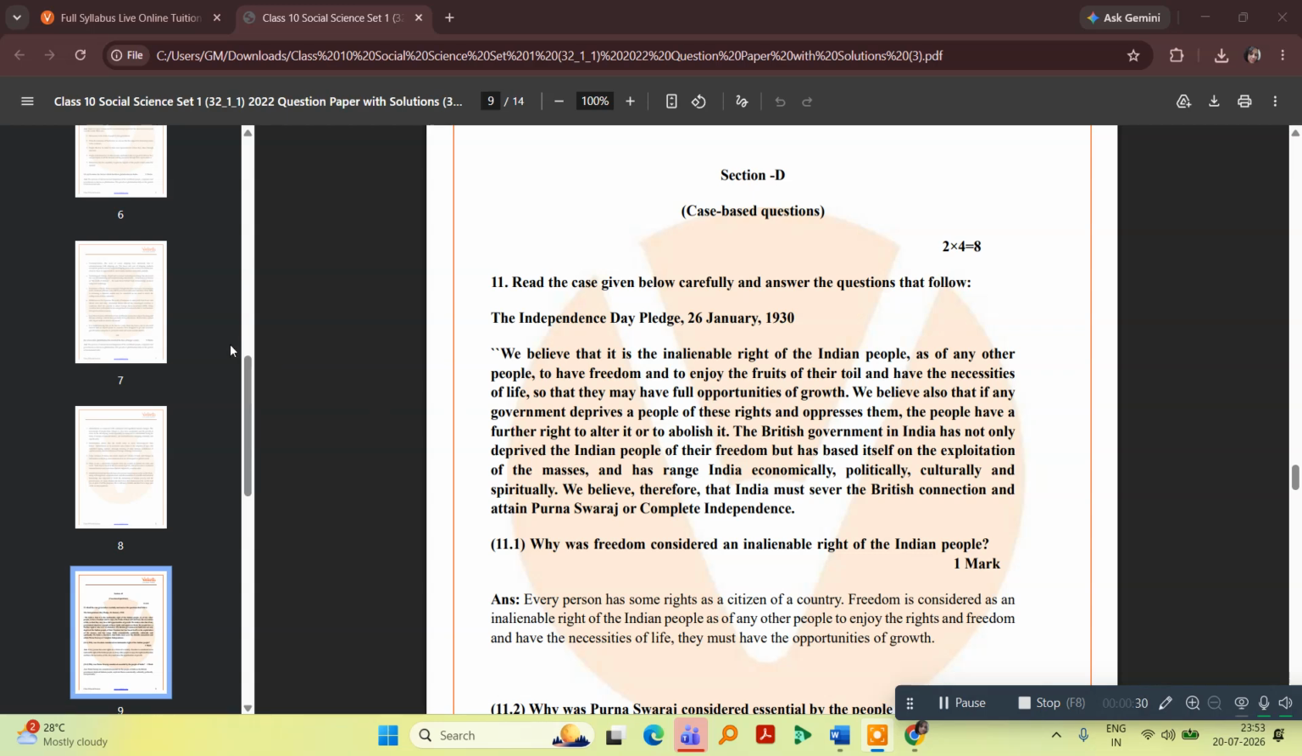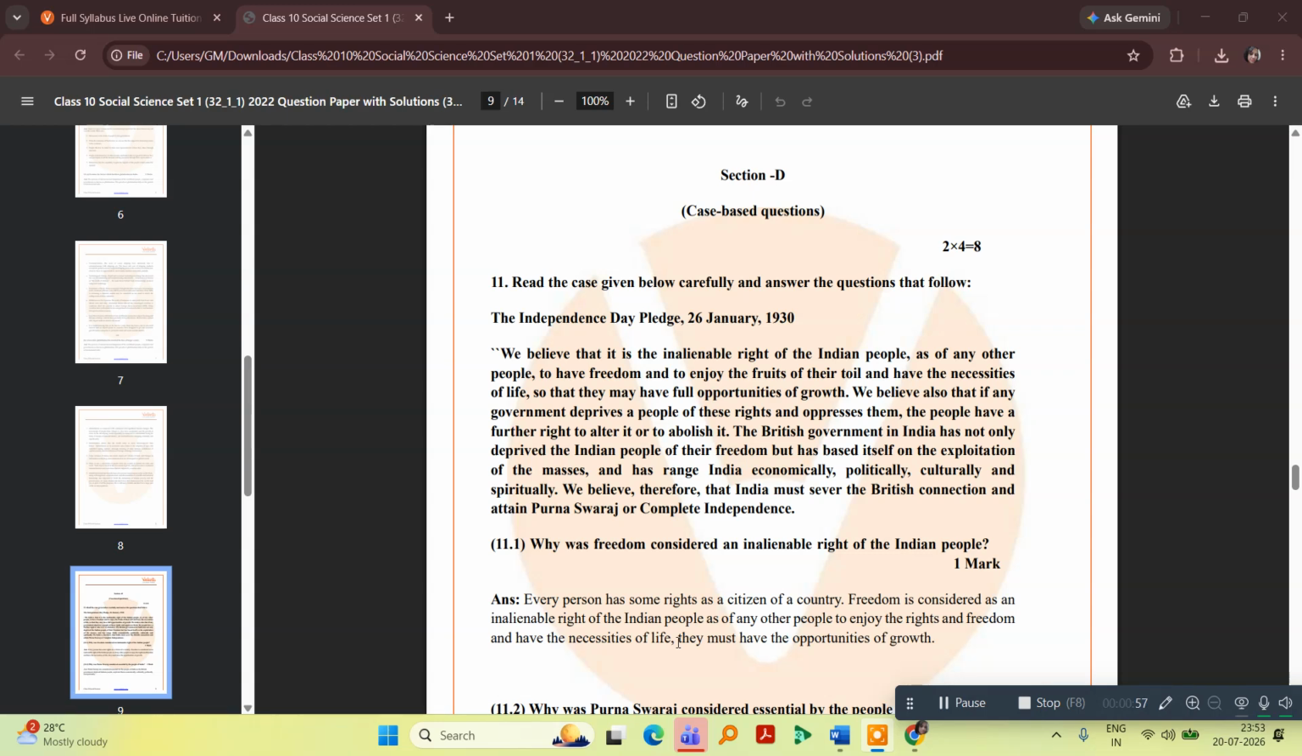The Independence Day pledge, 26 January. So, whenever you have to attempt case based questions, you skim through the passage and answer the questions. So the first question is, why was freedom considered an inalienable right of the Indian people? So the answer is,